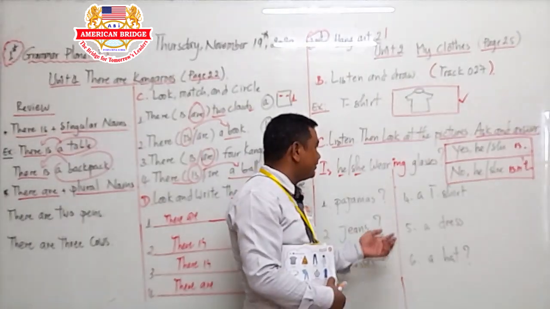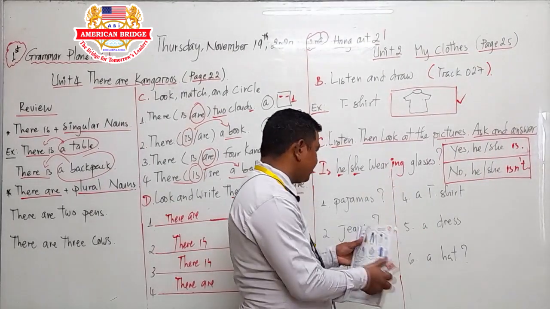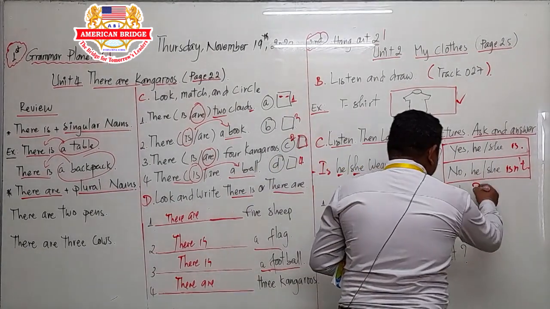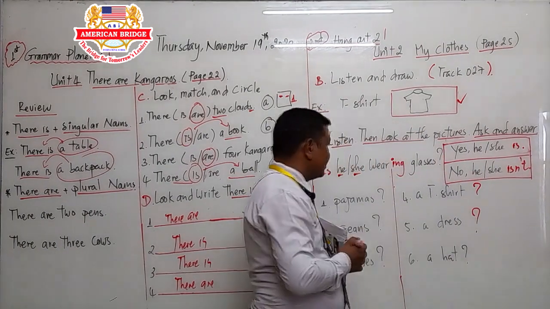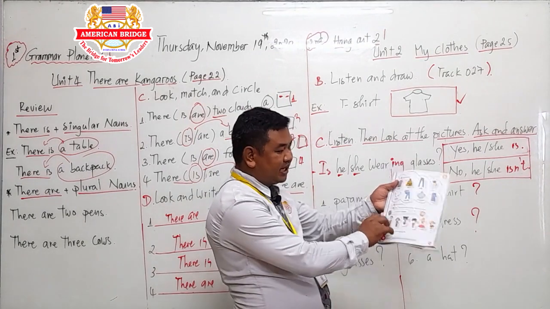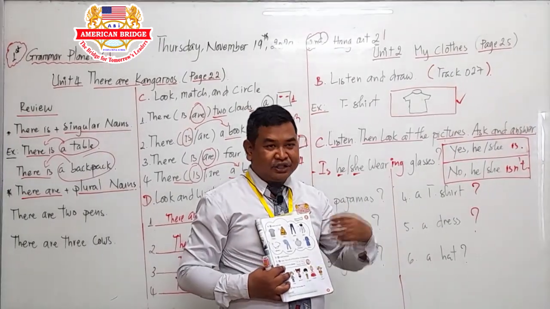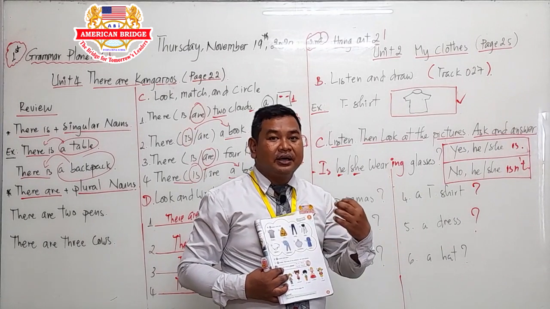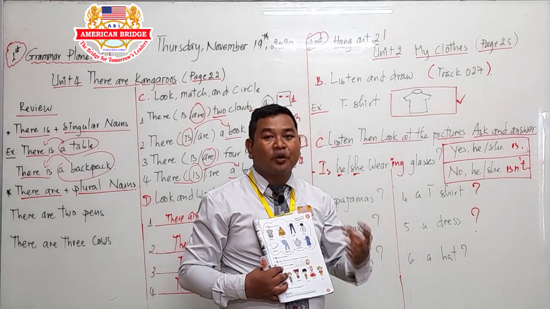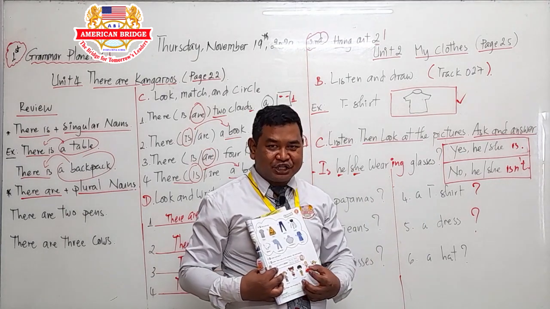Okay, so move to number 5. Is he or she wearing a dress? So this one has a question mark. Why do number 1 to number 6 all have question marks? Because the question mark means they want you to do the sub conversation or role play in our class. Work in pair to do the conversation with each other.